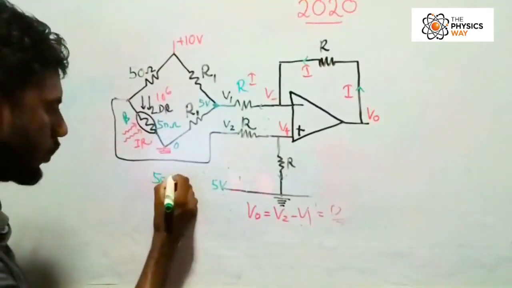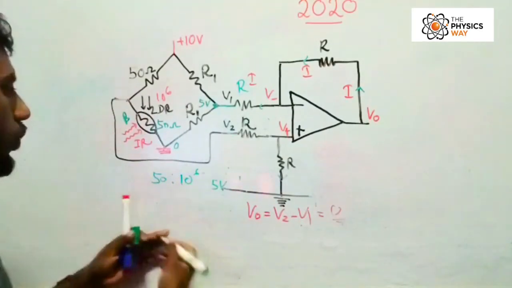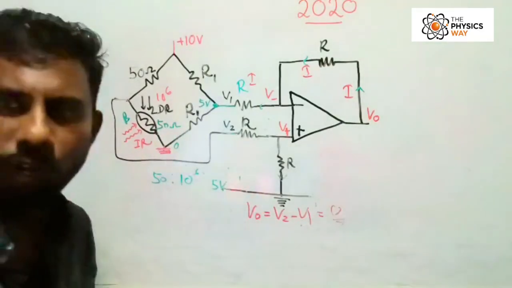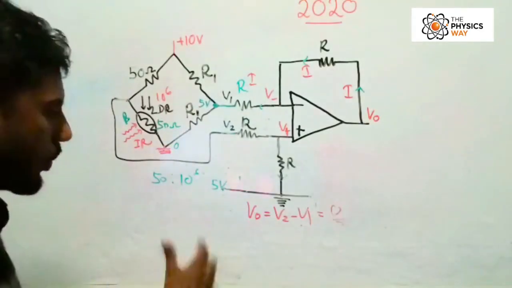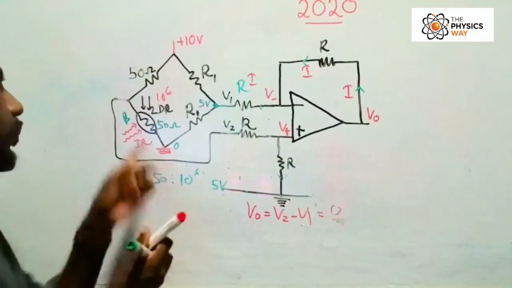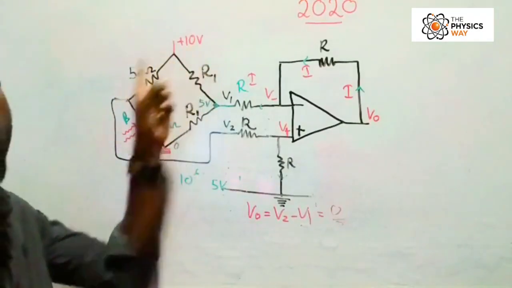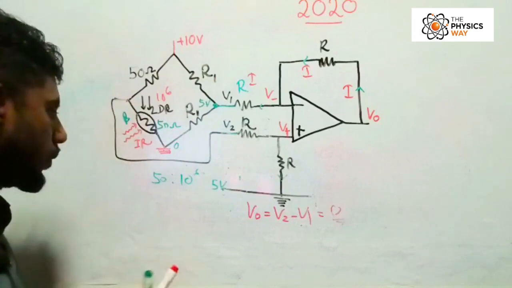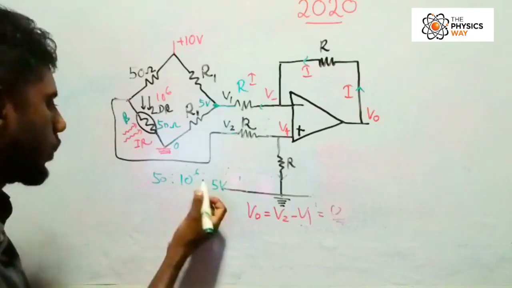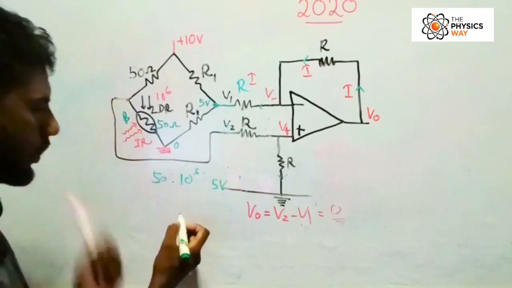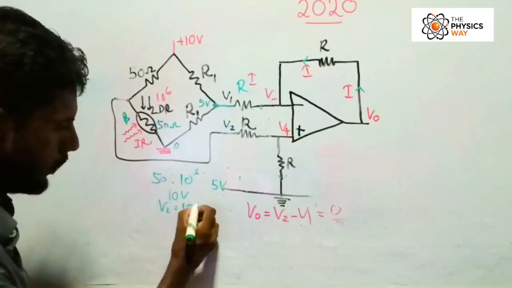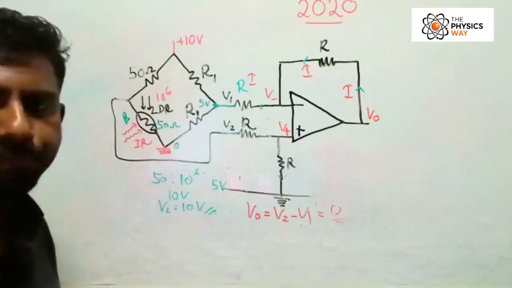So 50 ohms is to 10 to the power 6. 50 ohms is a very small value compared with 10 to the power 6, which is a very high value. So the potential at this point should be equal to 10 volts. So V2 will be 10 volts, right? You have to write it.